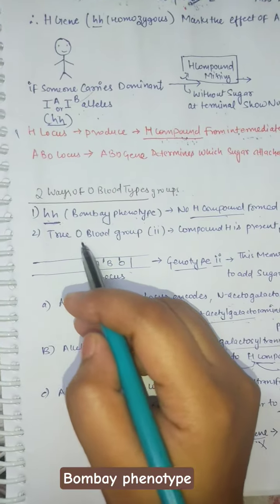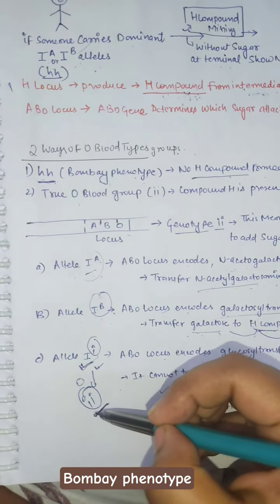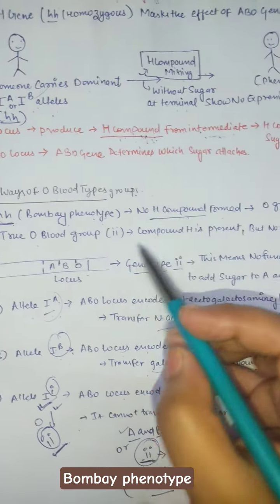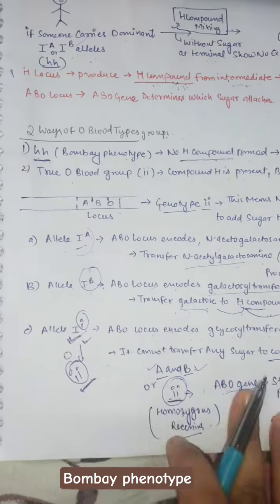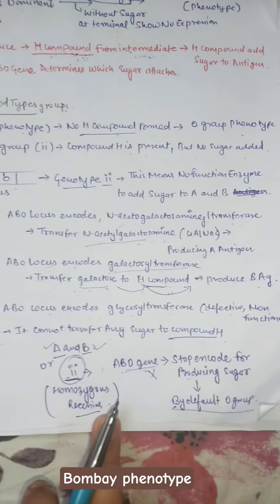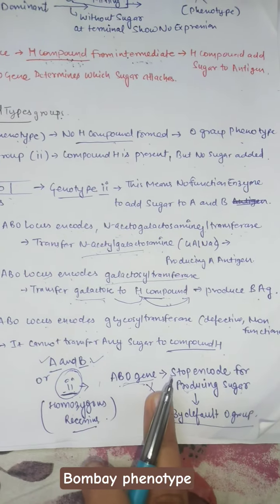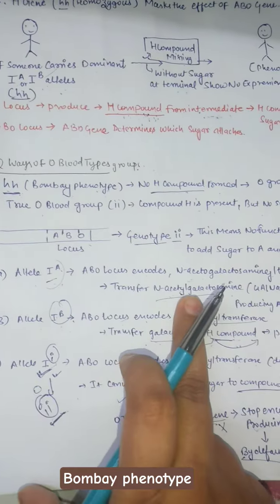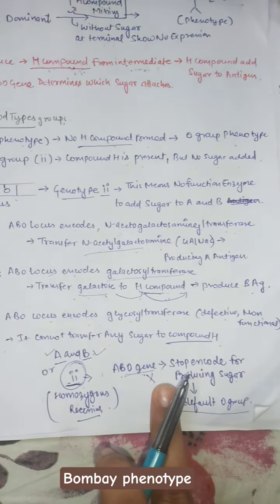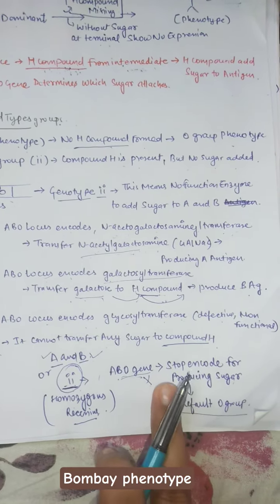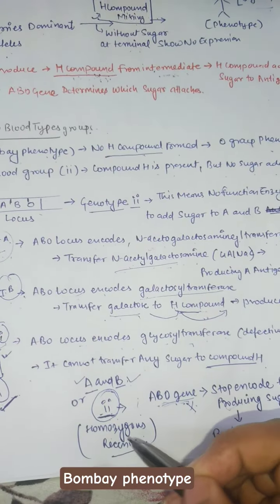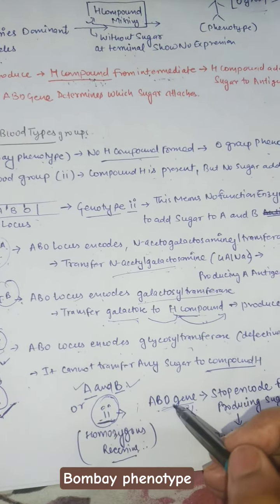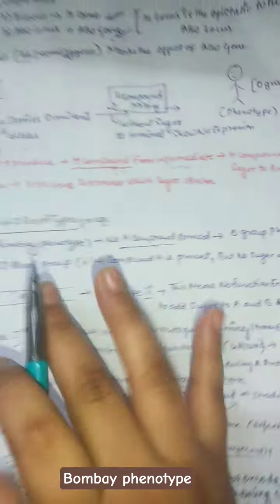The second condition is if we have the ii allele, which means the H compound is present but no sugar is added. That means if we get this condition from our parents, the ABO gene, which is responsible for encoding the sugar, will not be able to encode any more, okay? This homozygous recessive ii condition will halt the ABO gene functionality and there will automatically be the O group phenotype.